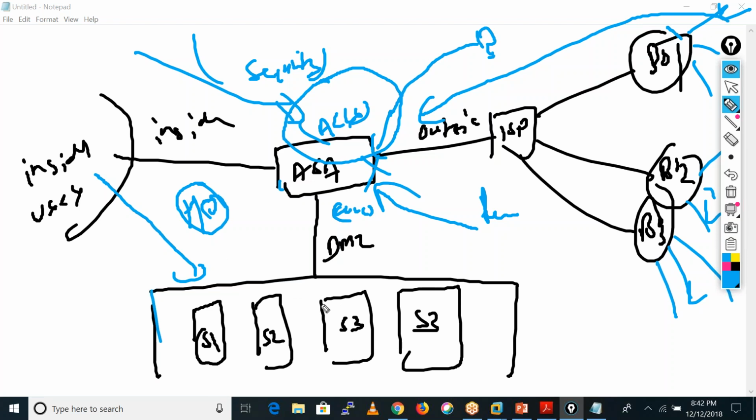So if they find any black hole on the firewall, black hole meaning we have not configured any ACLs on the firewall, the attacker can just come inside your network and do malicious activities. Maybe he installs some viruses on your servers or your inside machines, and they collect all the information. Maybe they even crash these servers. That kind of issue we can prevent by using the firewall only. Okay.